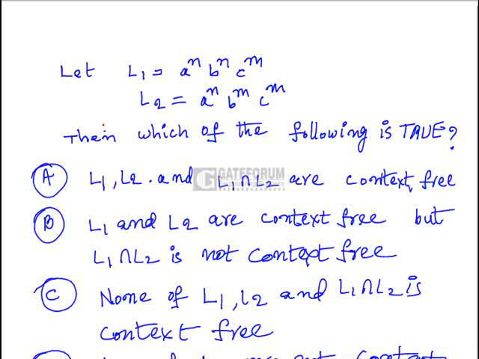A power n, b power m and c power m, then which of the following is true? Actually we can have a pushdown automata for both of these, because we can push a's in the first language, and using b's we can pop a's, and c's can be bypassed. In the second language we can bypass a's, push b's into the stack, and using c's we can pop b's. So both can be recognized. So a grammar exists for both languages L1 and L2, both are context free languages.